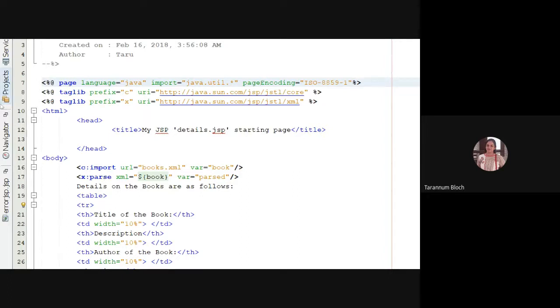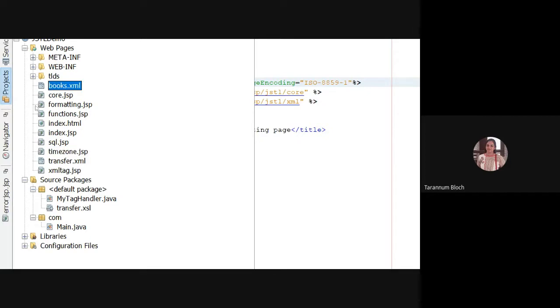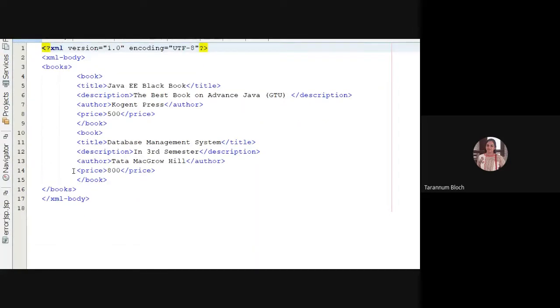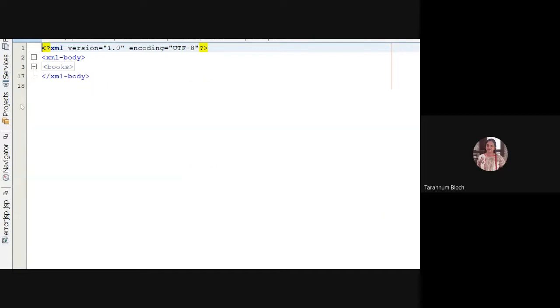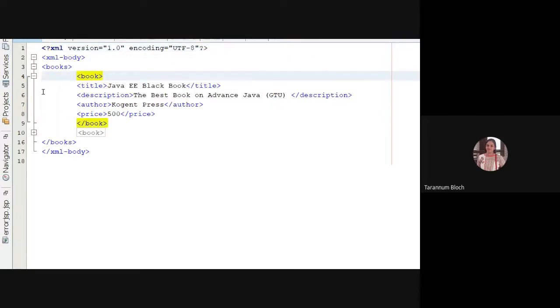Suppose I have one XML file, which is books.xml. This is my books.xml. Now you can see here I have the XML body and a root tag named books. It has two child tags which we call book, and each of them holds book title, description, author, and price. J2EE Black Book, the best book on advanced Java for GPU as well as MU. The publisher is Cognizant Press and the price is 500.